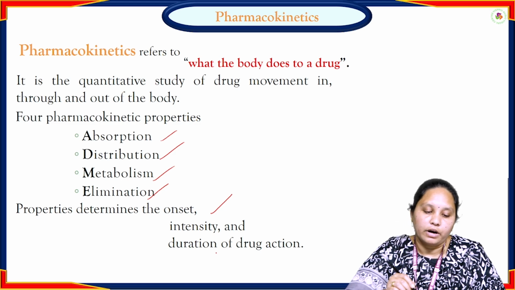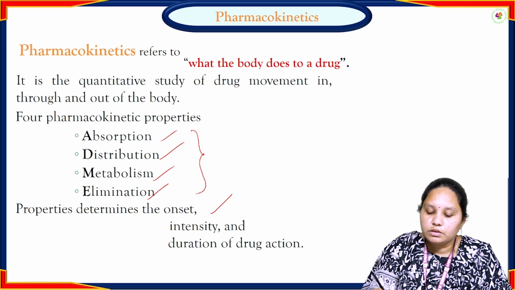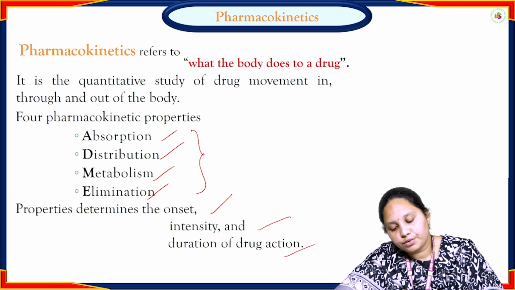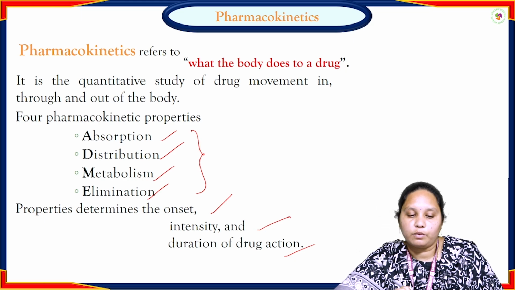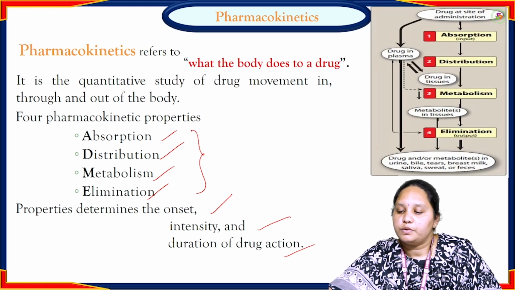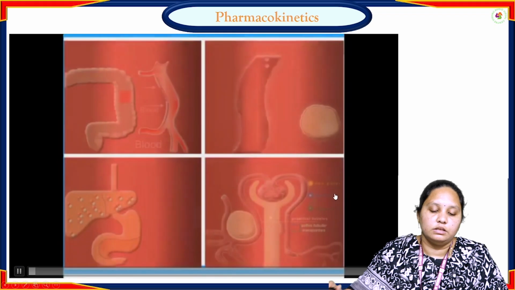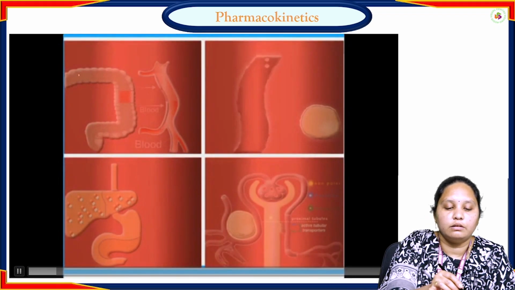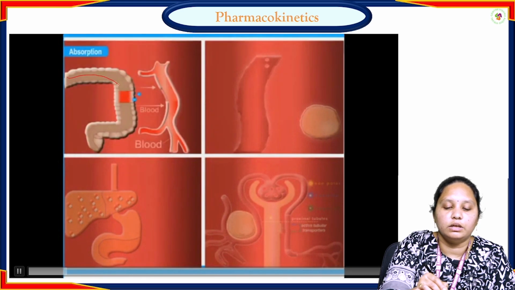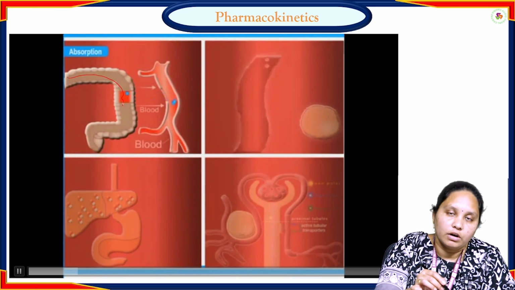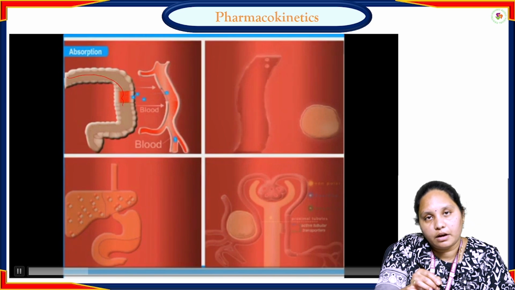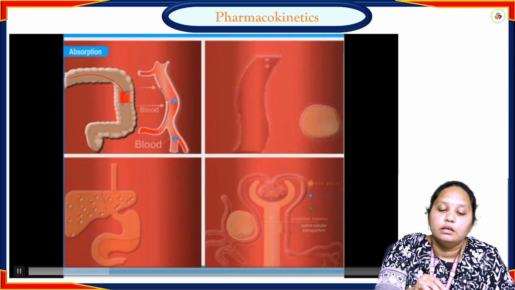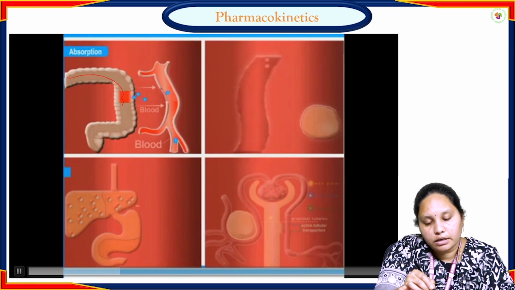Studying these four pharmacokinetic parameters determines these three parameters: onset of action, intensity of drug action and duration of drug action. See here how the drug is absorbed through the small intestine. After the drug enters from the stomach into the small intestine, absorption happens here. Whatever food and drug we have taken has to enter the circulatory system from the small intestine. In this process the drug molecule also enters the circulatory system.